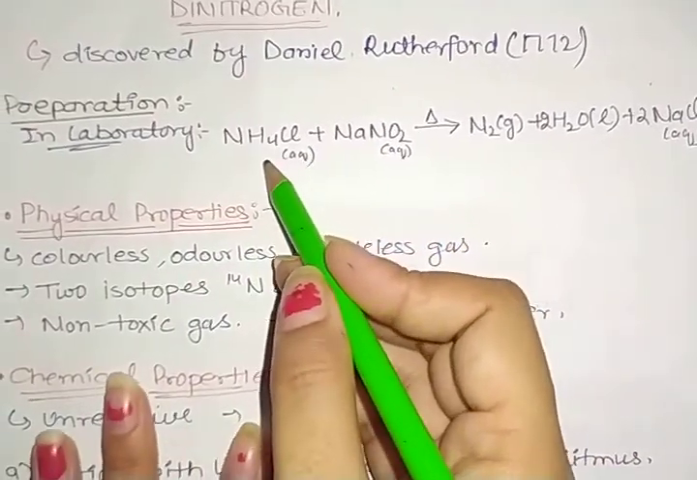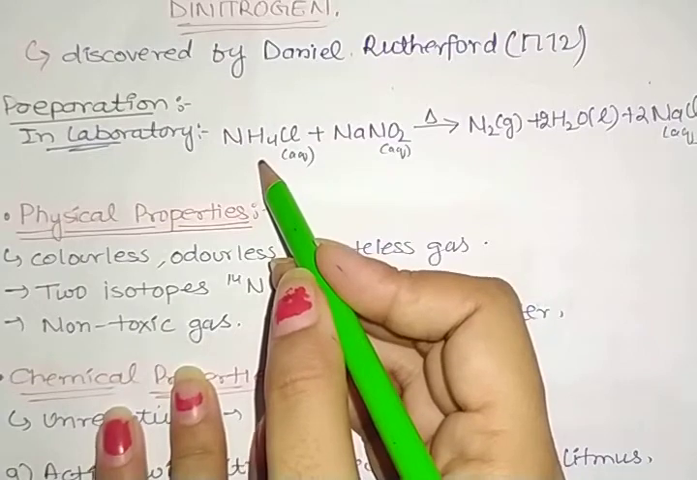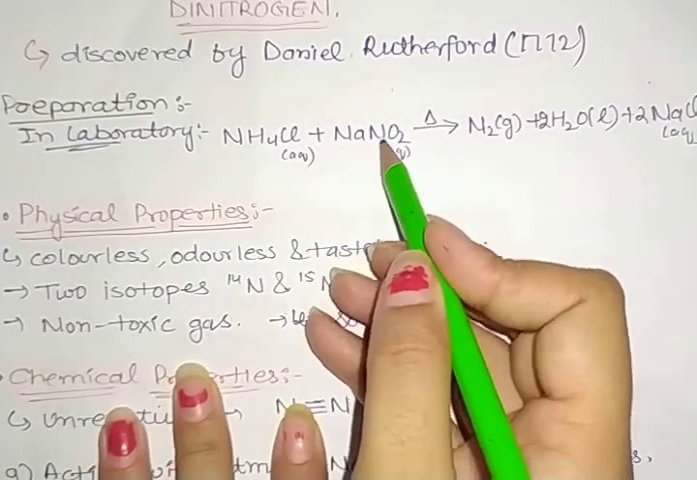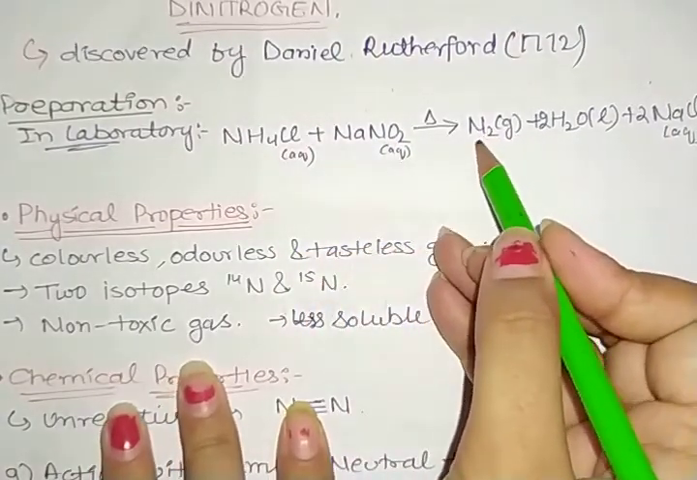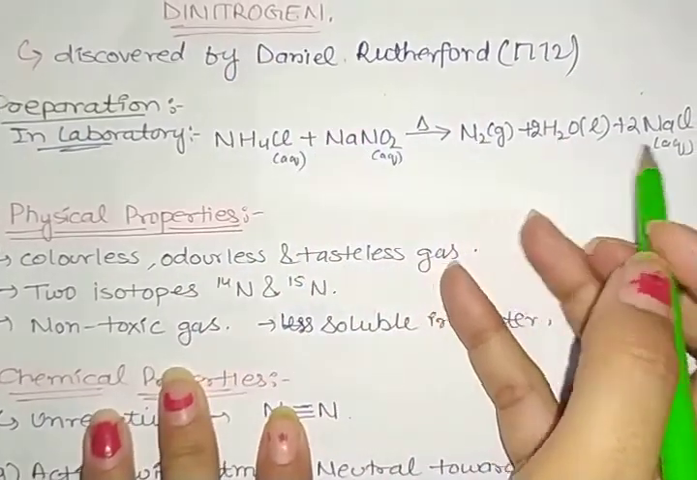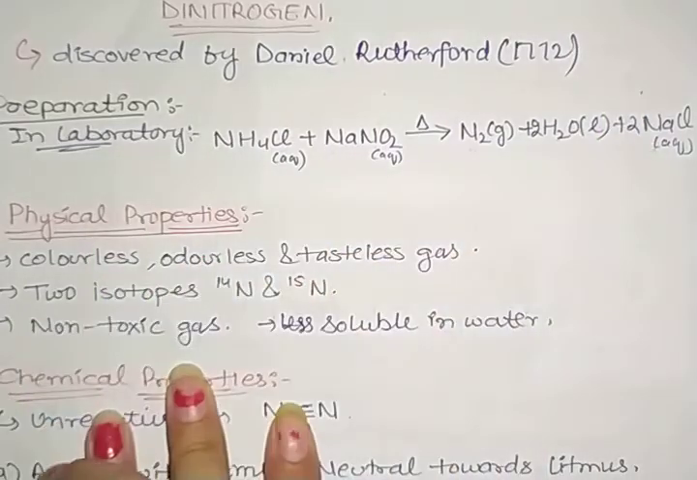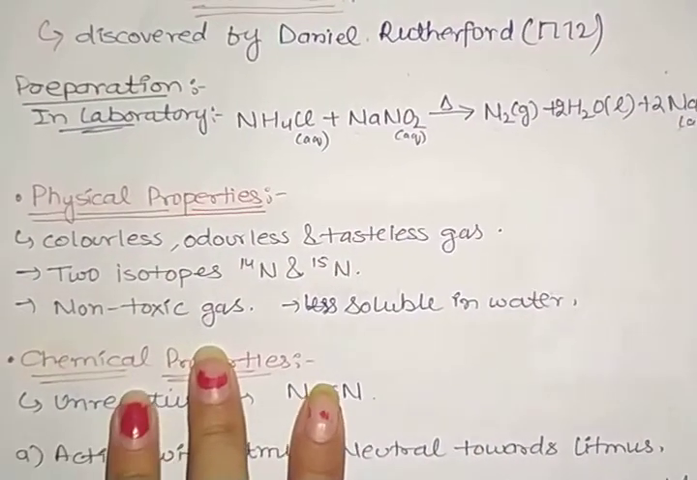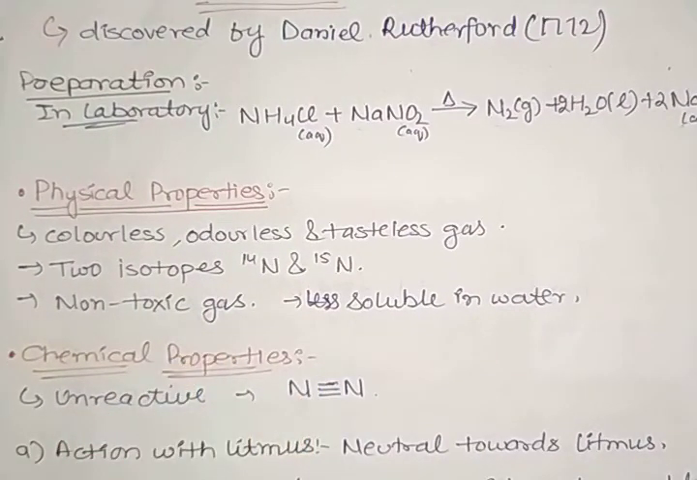Okay, when we are heating ammonium chloride and sodium nitrite, we have the formation of N2, which is dinitrogen, plus water and NaCl is also formed. Clear? This is how dinitrogen is formed in the laboratory.